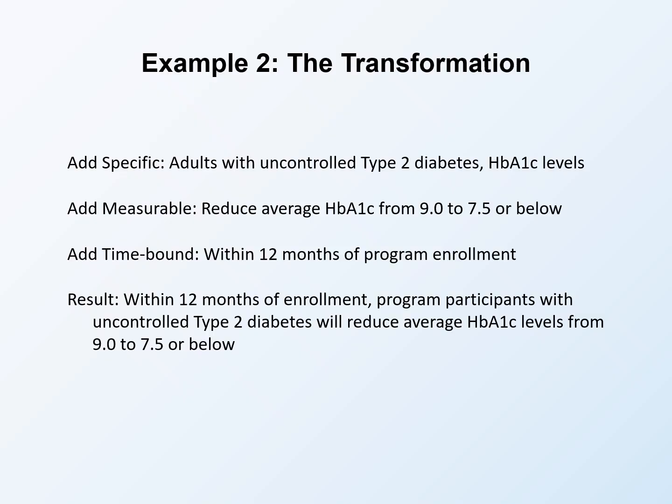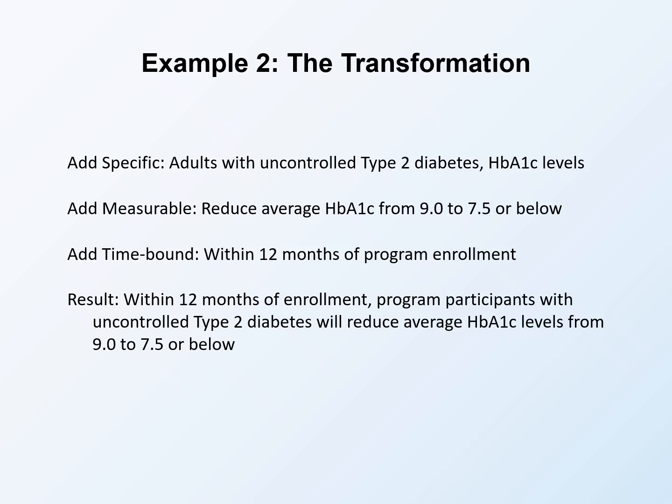Add specific by focusing on adults with uncontrolled type 2 diabetes and specifying HbA1c levels as the outcome. Now we know exactly what health outcome we are measuring and who is included. Add measurable by specifying reduce average HbA1c from 9.0 to 7.5 or below. We have a baseline of 9.0, a target of 7.5, and a clear metric.